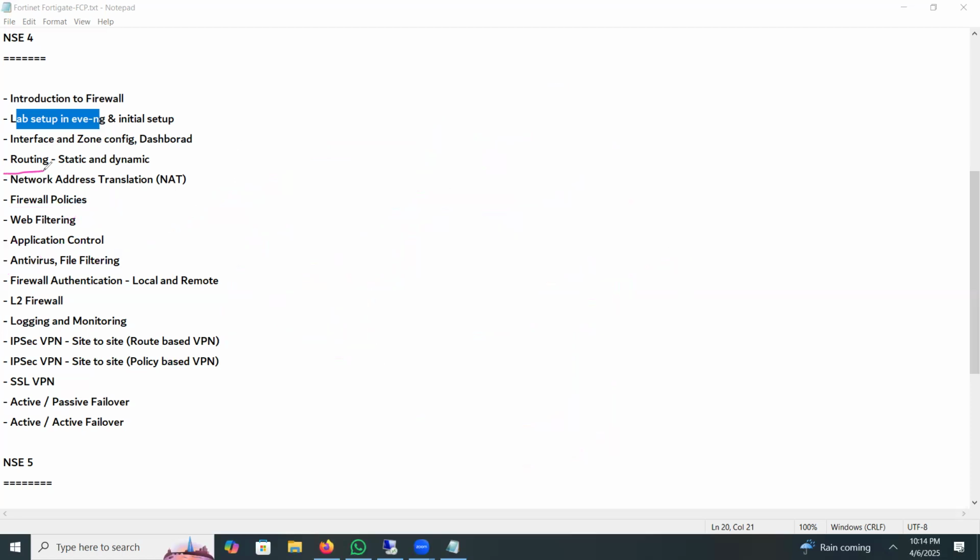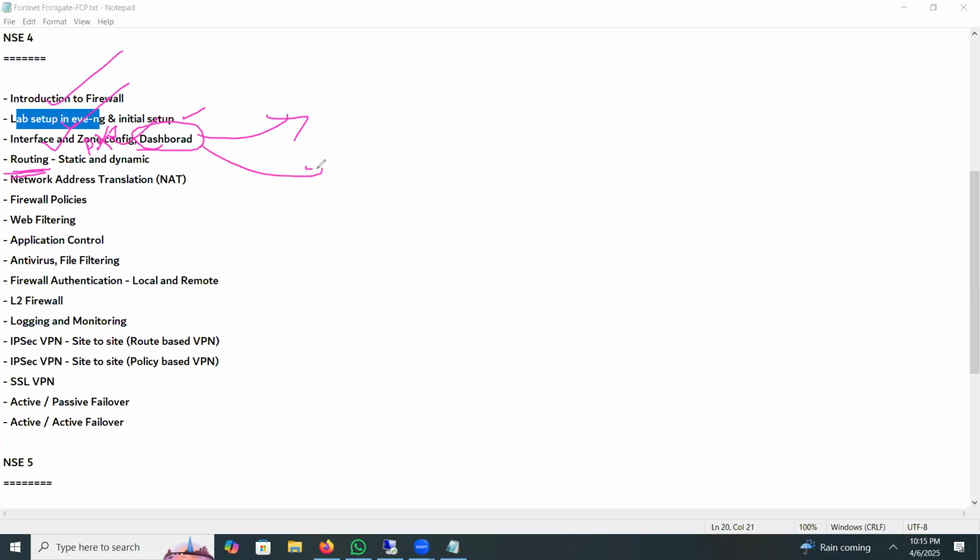Then, introduction to firewall, then lab setup on EVE engine, where we will configure interfaces. Fortinet is not zone based; we will call it port based. I will also explain the dashboard. The dashboard is a central monitoring place from where we can monitor all the activities of the firewall.